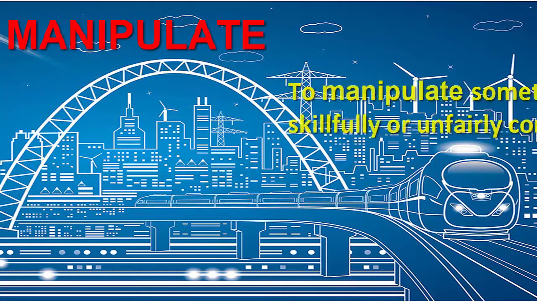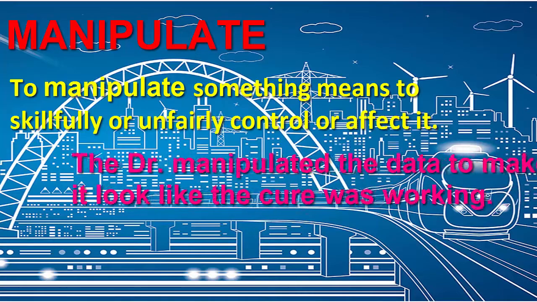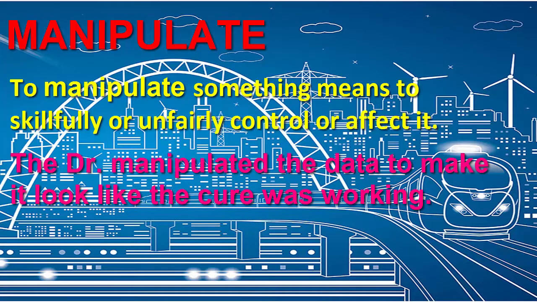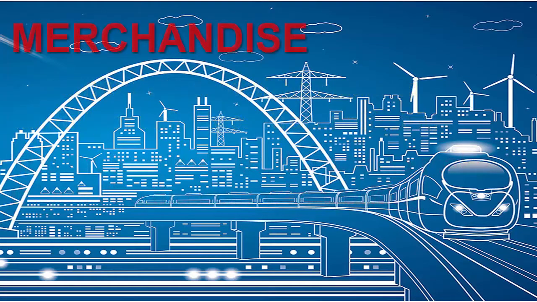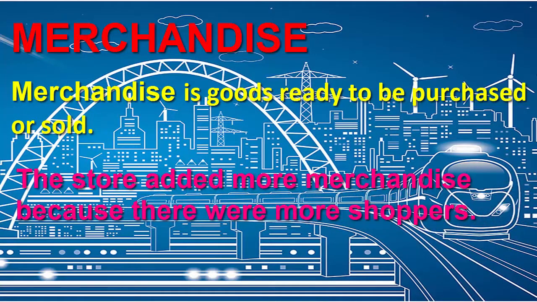Manipulate. To manipulate something means to skillfully or unfairly control or affect it. The doctor manipulated the data to make it look like the cure was working. Merchandise. Merchandise is goods ready to be purchased or sold. The store added more merchandise because there were more shoppers.